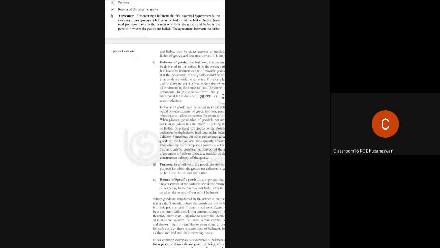The last essential of valid bailment is return of the specific goods. After the purpose is over, after whatever work is to be done on that particular good, the goods have to be returned back. So remember the four essentials with meaning and example.